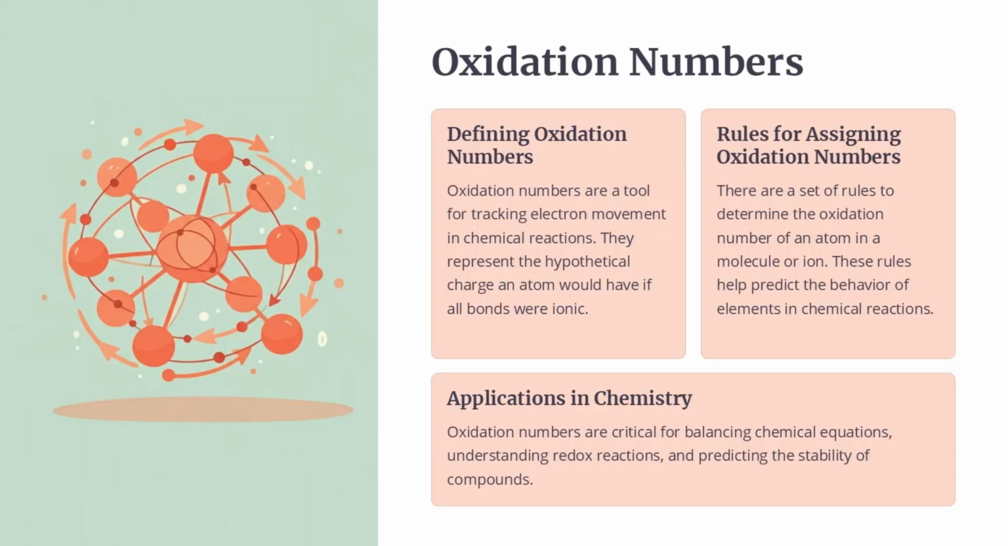Oxidation numbers are a way to track the movement of electrons in chemical reactions. They represent the hypothetical charge an atom would have if all its bonds were ionic. There are a set of rules to determine the oxidation number of an atom in a molecule or ion. These rules help us predict the behavior of elements in chemical reactions. Oxidation numbers are critical for balancing chemical equations, understanding redox reactions, and predicting the stability of compounds. They provide a useful tool for chemists to analyze and understand chemical processes.